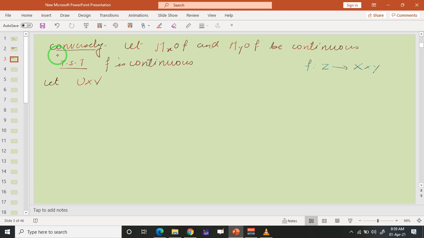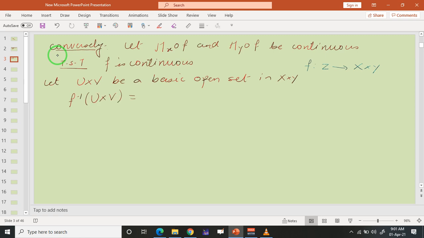So let U cross V be a basic element. We have proved the result for basic elements also. So let us take a basic open set, that is U cross V in X cross Y. And now we need to check what is the inverse image of this under f. So f inverse of U cross V is the inverse image of U cross V.